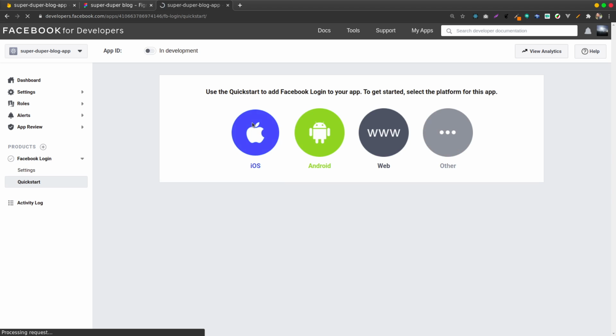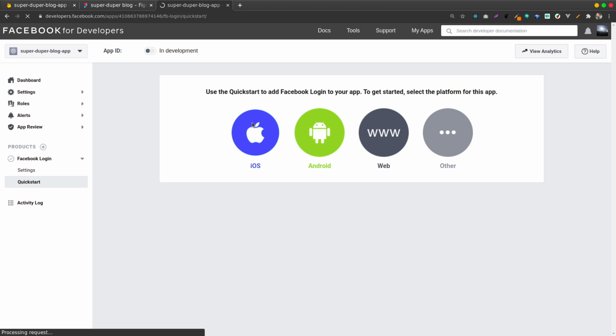So I'll go ahead and click on web. This is iOS, Android, where is the web? Okay. React is a web framework, so using web, that's the site. For my site, I'm going to use localhost, then 3000. If you're using a different URL, just paste your URL there. For me, I'm going to be using this because that's what React provides for us.